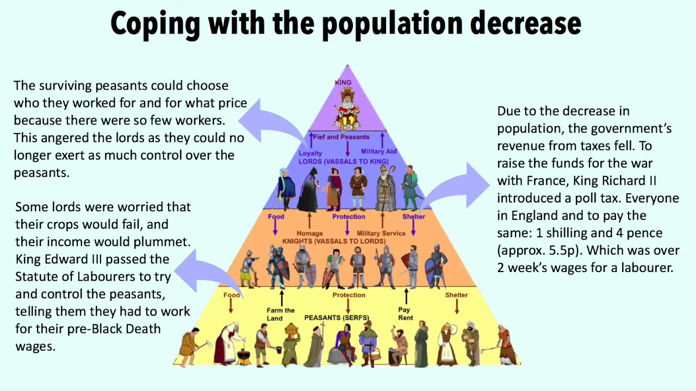Due to the decrease in population, the government's revenue for taxes fell. To raise the funds for war with France, King Richard II introduced a poll tax. Everyone in England had to pay the same, 1 shilling and 4 pence, which was approximately 5.5 pennies, which was just over 2 weeks' wages for the average labourer.